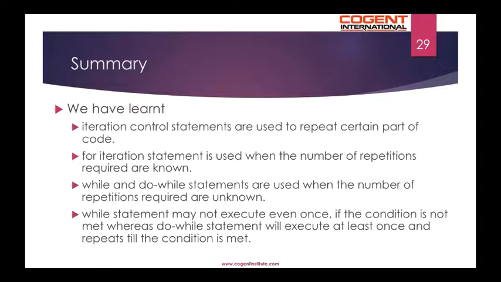To summarize, we have learned that the iteration control statements are used to repeat a certain part of your code. The for iteration statement is used when the number of repetitions required is known. While and do-while statements are used when the number of repetitions required is not known. A while statement may not execute even once if the condition is not met, whereas a do-while statement will execute at least once and repeats till the condition is met.